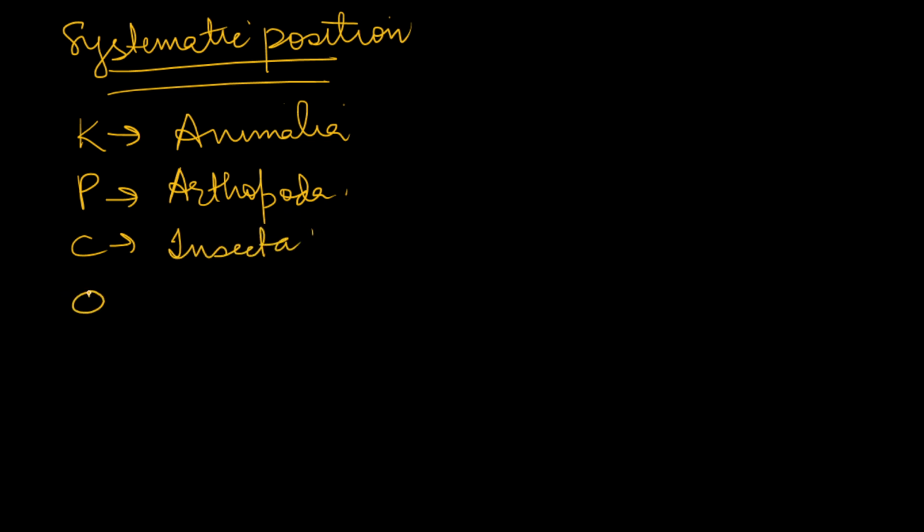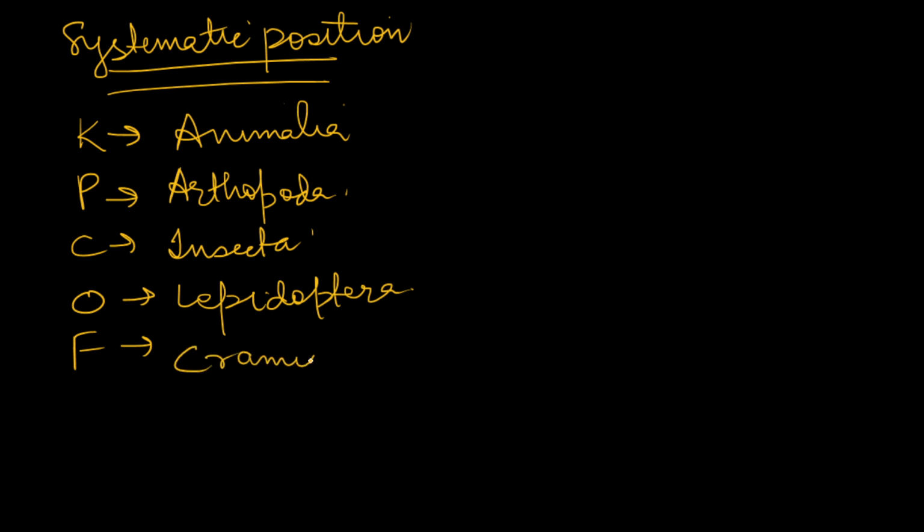Order, Lepidoptera. Family: the family of most of the pests is either Crambidae, or if it is aphids, then Aphididae. But I am writing Crambidae here, for a reason.